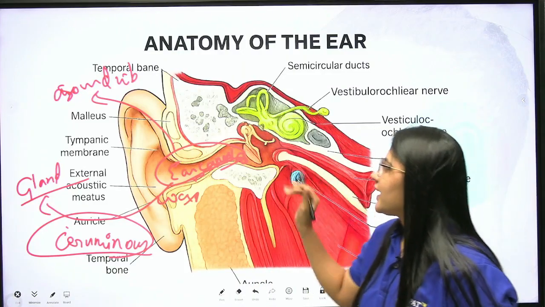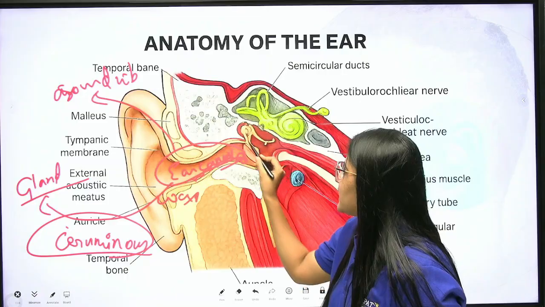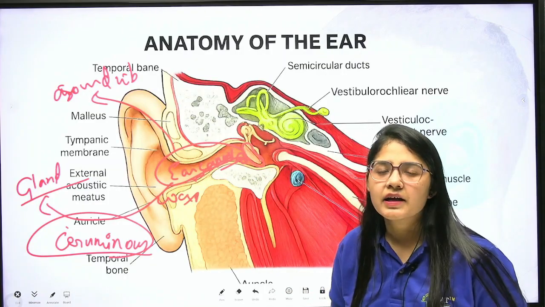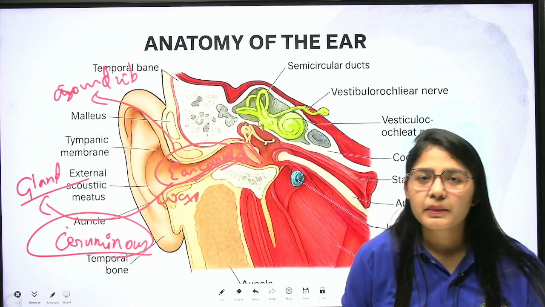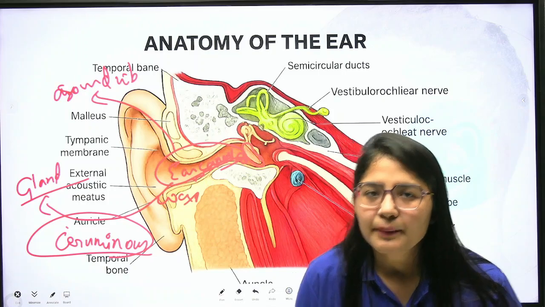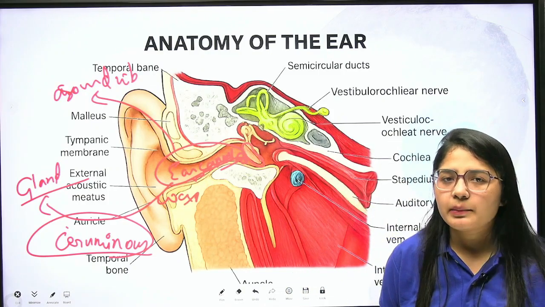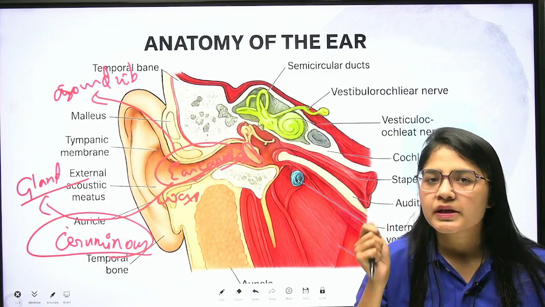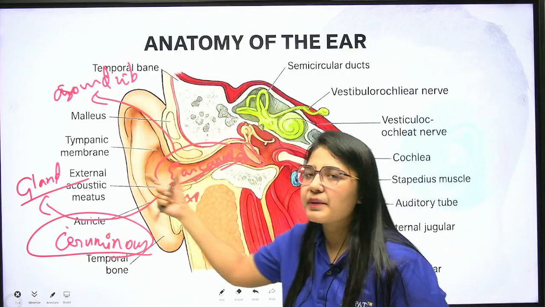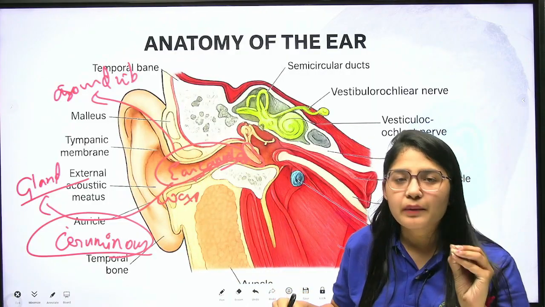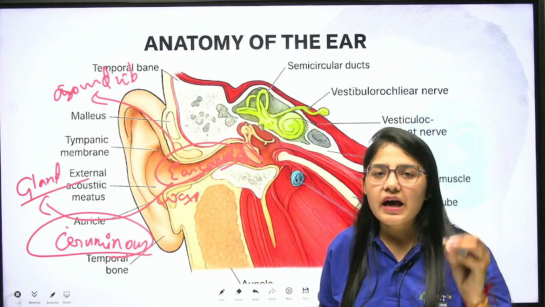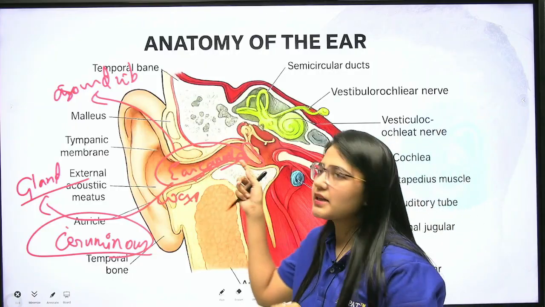Clear? The next thing present in your ear is this. What is this? This is the eardrum. Clear? Like we hit a drum with our knuckles, the same thing happens in your ear. Your sound vibrations hit this eardrum.